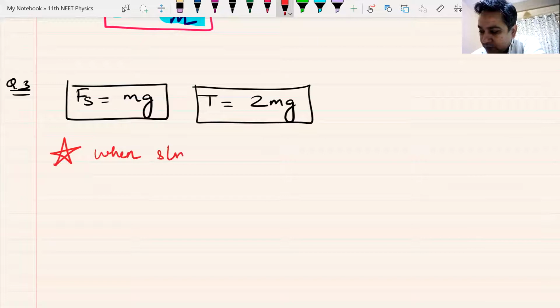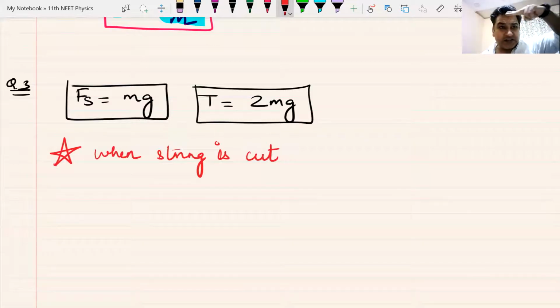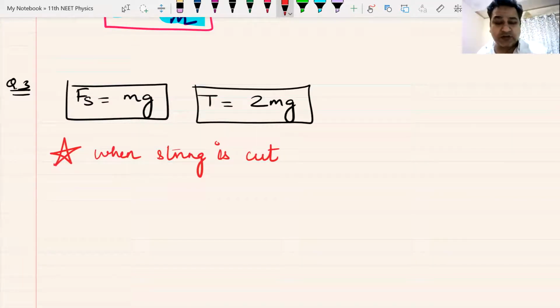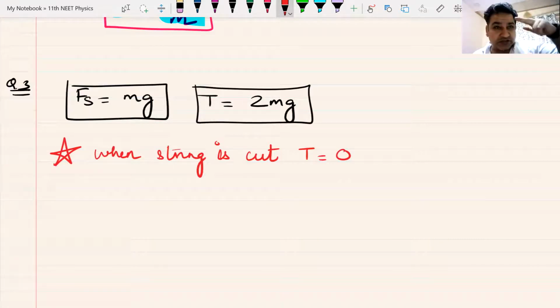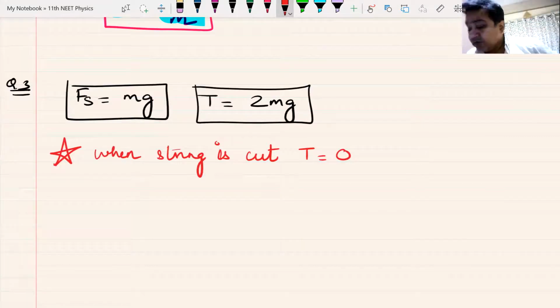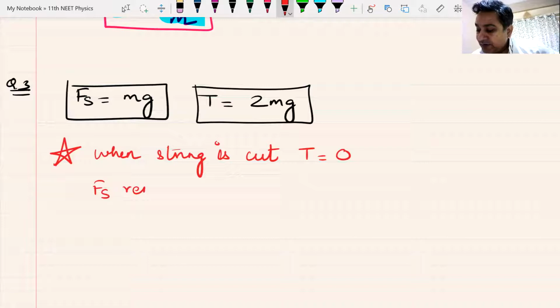When the string is cut, you cut the string. Remember, up till now, in no question were strings cut. This is the first question in which a string is cut. What happens to the tension in the string when it gets cut? Tension in the string becomes 0. The string is cut, tension in the string is 0, but nothing has been done to the spring. So spring force will remain constant. Spring force remains the same.